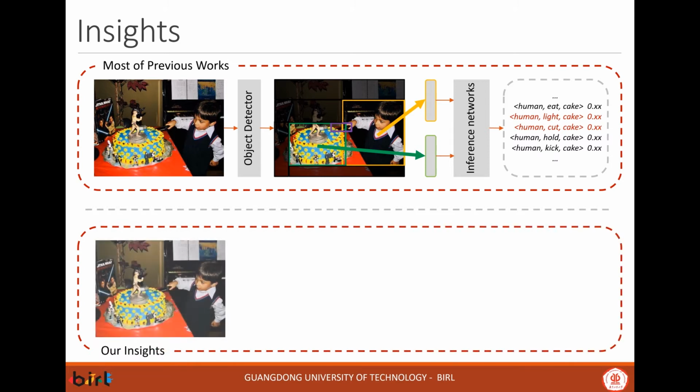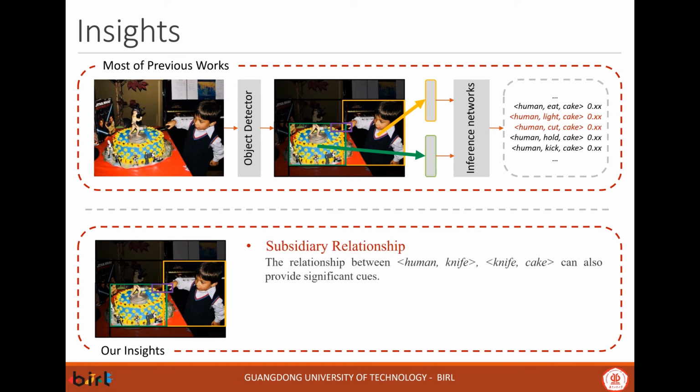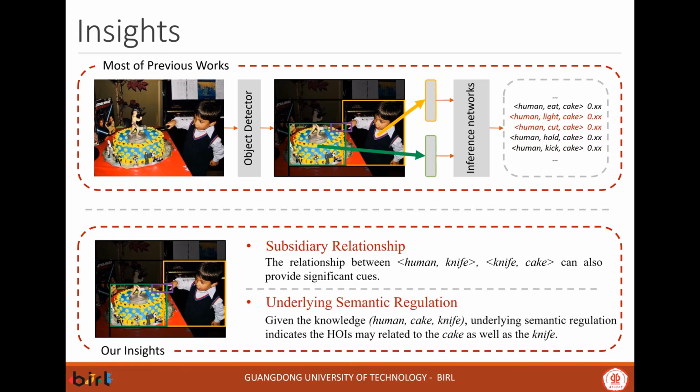But if we take into account the features from subsidiary relationships between the boy and the knife, as well as the knife and the cave, the model may better discriminate the fine-grained action, like and cut, and give a higher probability to the HOI human cut cave, but a lower probability to human like cave. Moreover, knowing the detected objects, human, knife, and cave, underlying semantic regularity indicates that the inferred HOIs may be related to the cave as well as the knife.